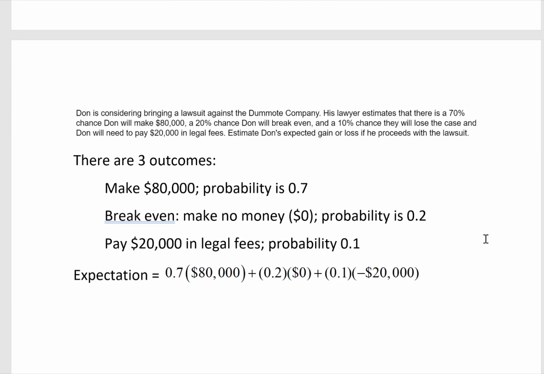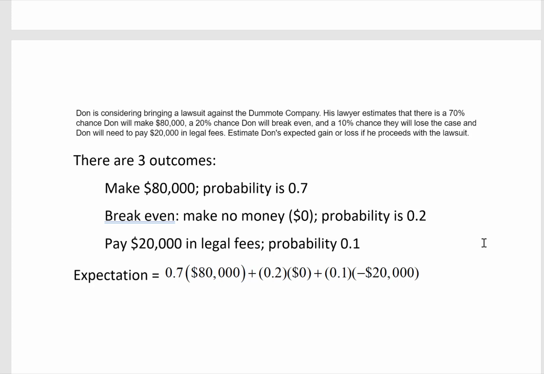Don is considering bringing a lawsuit against the Dumont Company. His lawyer estimates there is a 70% chance Don will make $80,000, a 20% chance Don will break even, and a 10% chance they will lose the case and Don will have to pay $20,000 in legal fees. Estimate Don's expected gain or loss if he proceeds with the lawsuit.